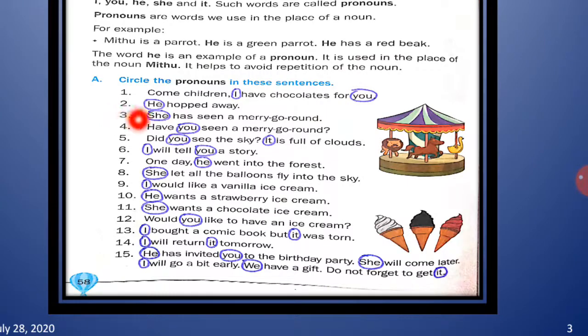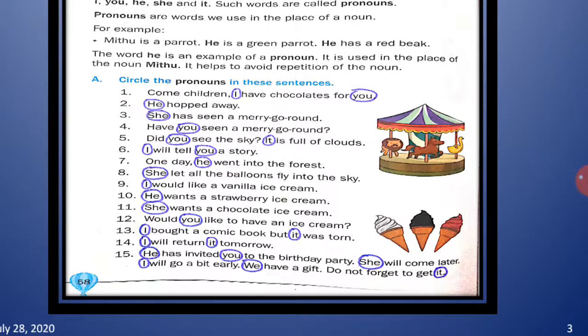Now the second one, he hopped away. In this sentence there is only one pronoun, that is he, and he is used for boys and men. So you will circle the pronoun he. Now the third one, she has seen a merry-go-round. The pronoun she is used for girls and women. Understood, children? So she is the pronoun. So you have to circle it.